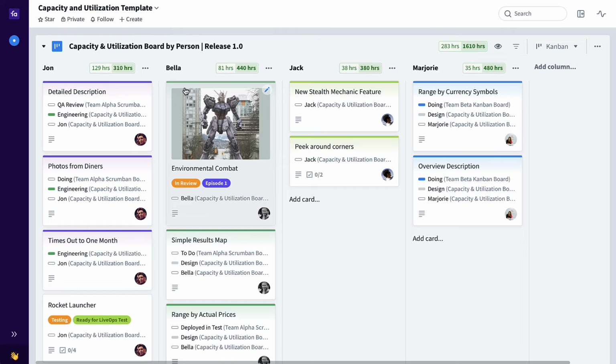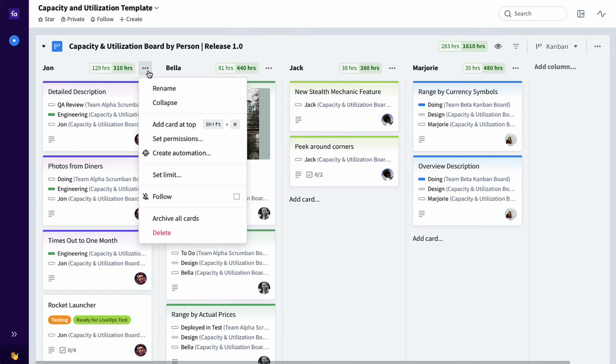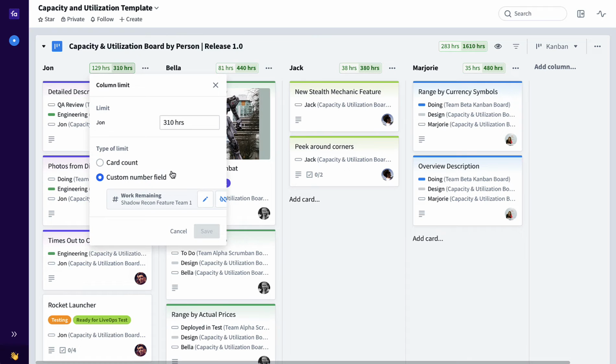So to set these limits, what you do is you click on each individual column, go to Set Limit, and the first thing that you're going to want to do is tie the column limit to a custom field. So if you want to measure by hours, you're probably going to tie it to a work remaining column in the currency hours. You might want to tie it to an estimate column in days, or maybe you're measuring capacity in points. However you want to measure it, that's the custom field that you want to tie this limit to, and that will propagate throughout the entire board.